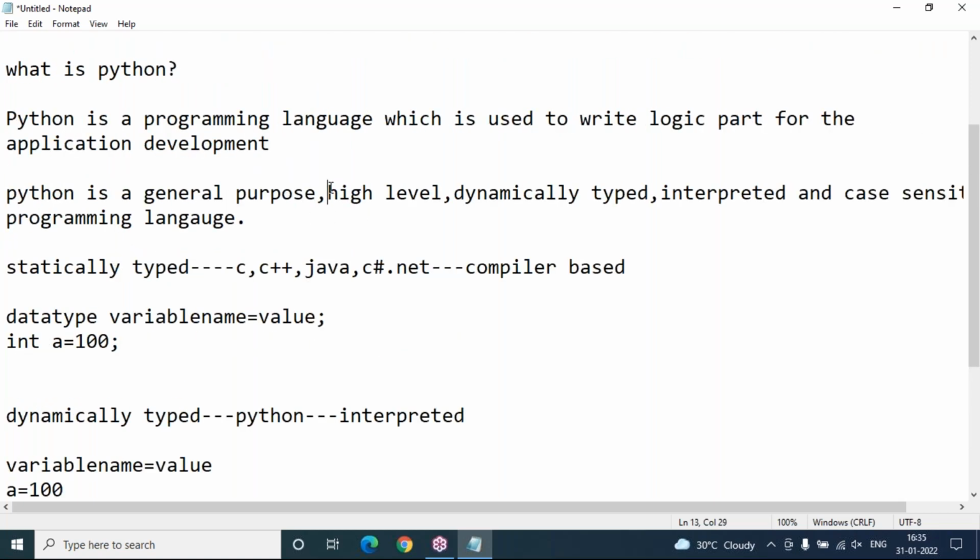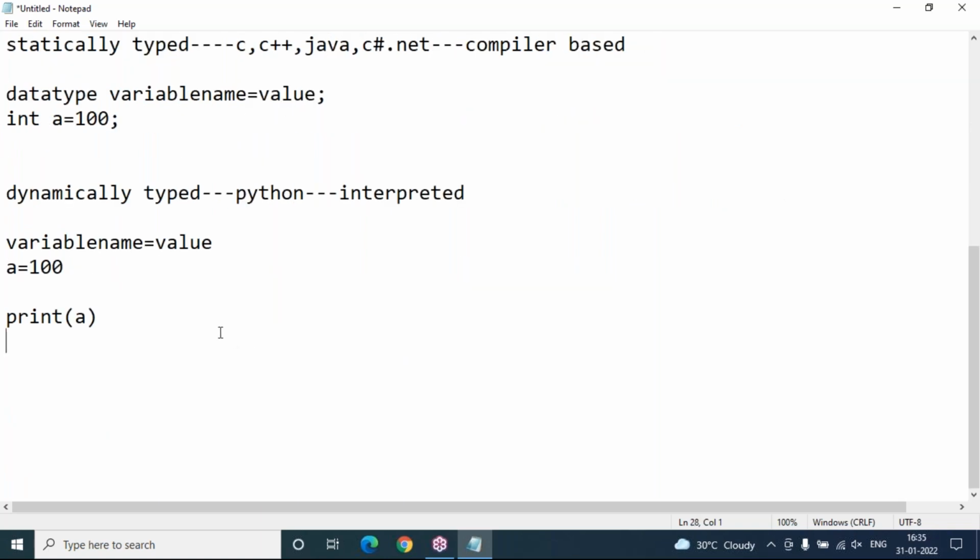So now, coming to this high level programming language, it is dynamically typed, interpreter based and case sensitive. So we discussed clearly what Python is and what type of language it is. Now, Python was designed and developed by Guido van Rossum. He is the man who invented Python.